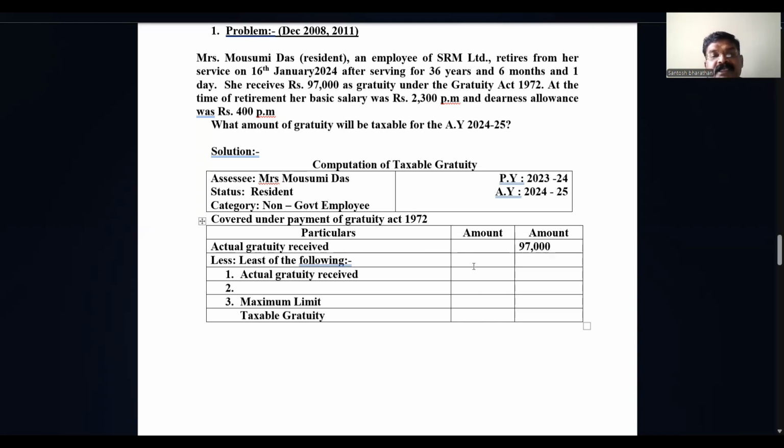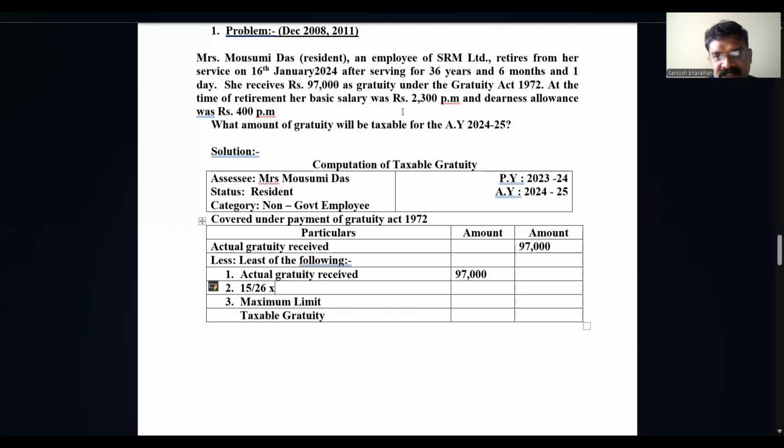So least of the following: gratuity actually received will be the same amount. Then, since it is covered under the Act, here 15 by 26 into last drawn salary.